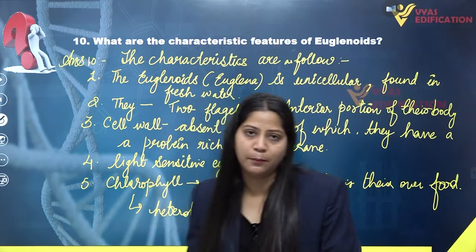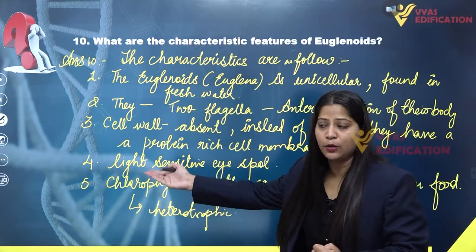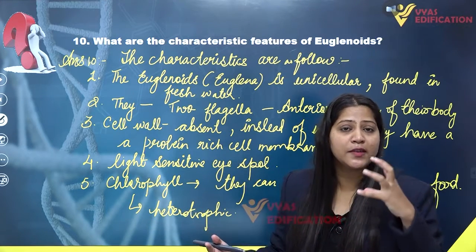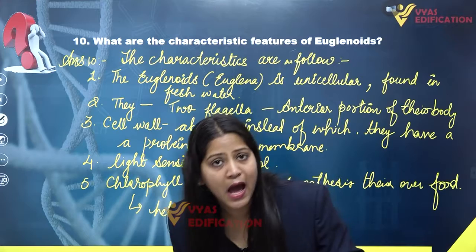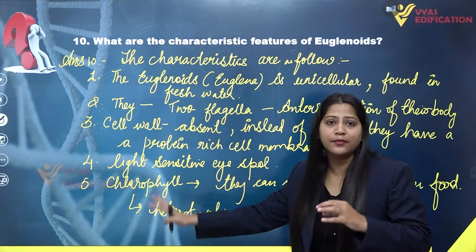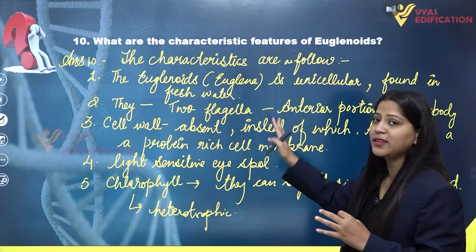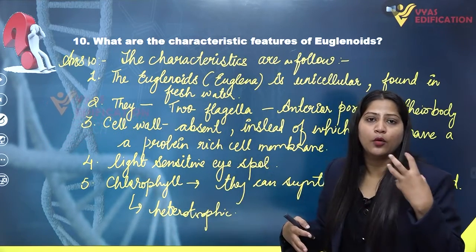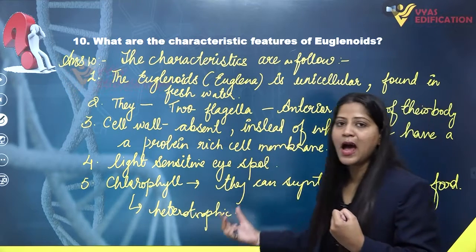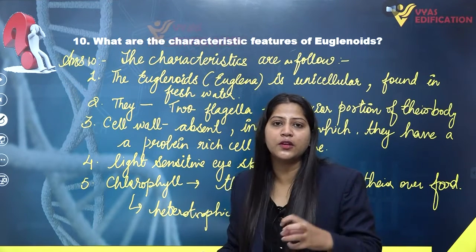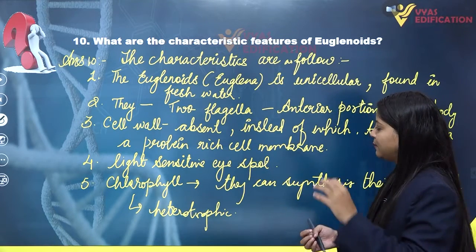And from here we can conclude, because of the presence of chlorophyll pigment in them, we can consider them as plants. But on the other hand, we know that they do not have a cell wall, and the main characteristic feature of a plant cell is that it has a cell wall. So we cannot clearly classify the euglenoids into plants or animals, because they have features which are similar to animals, and they also have features which are similar to plants.